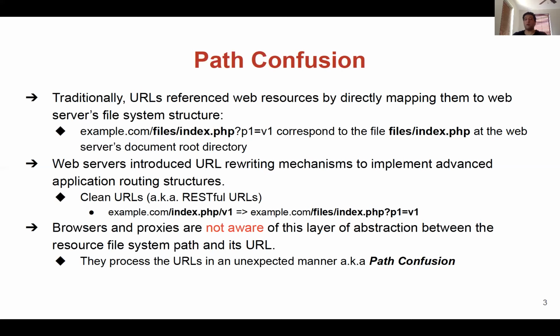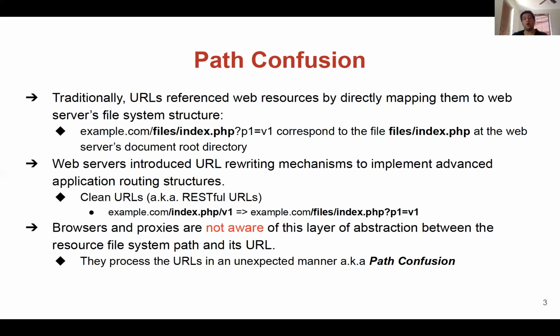But web servers also introduced URL rewriting mechanisms, an abstraction to implement advanced application routing structures. In a RESTful or clean URL, example.com/index.php/v1 clearly means example.com/files/index.php with p1 equal to v1.